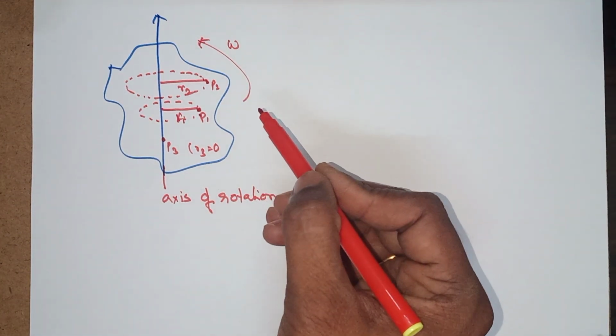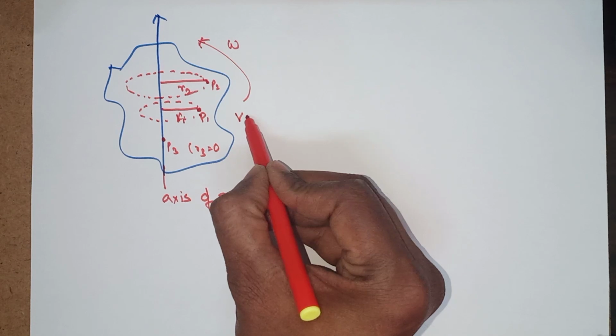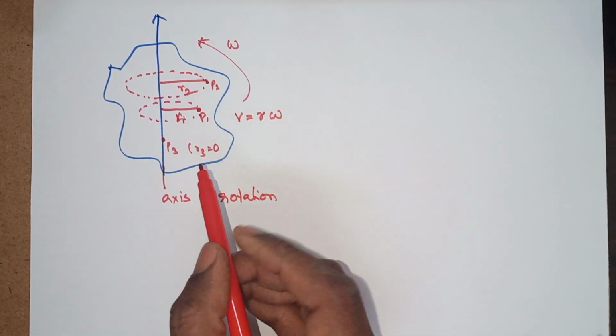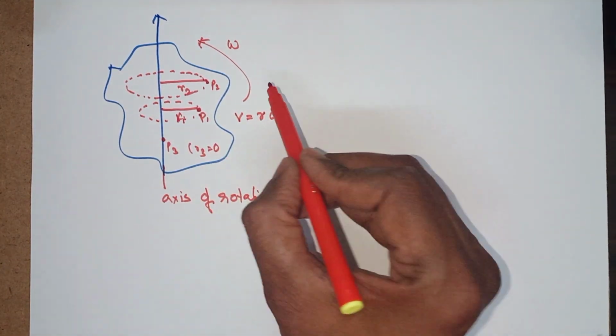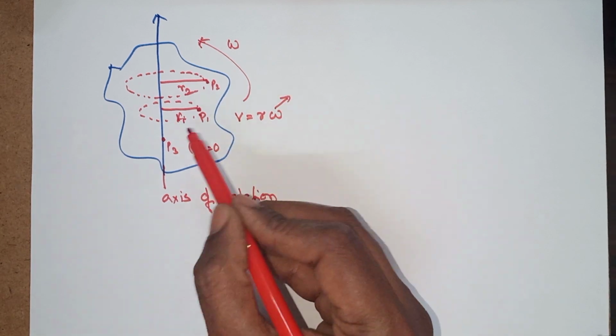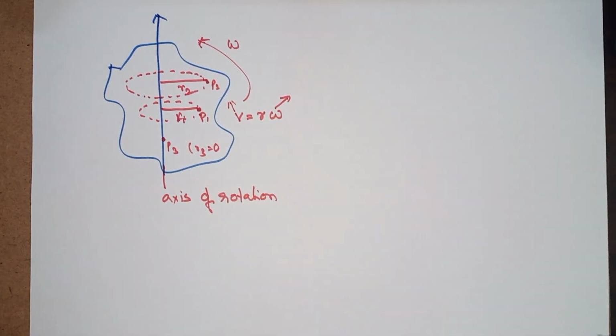We will come to know in later cases that v is equal to r omega. This is a general formula, where omega is the angular velocity, v is the linear velocity, and r is a fixed value.